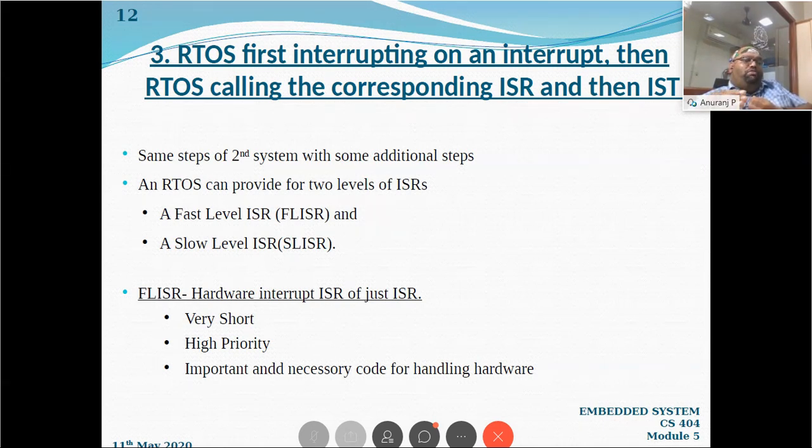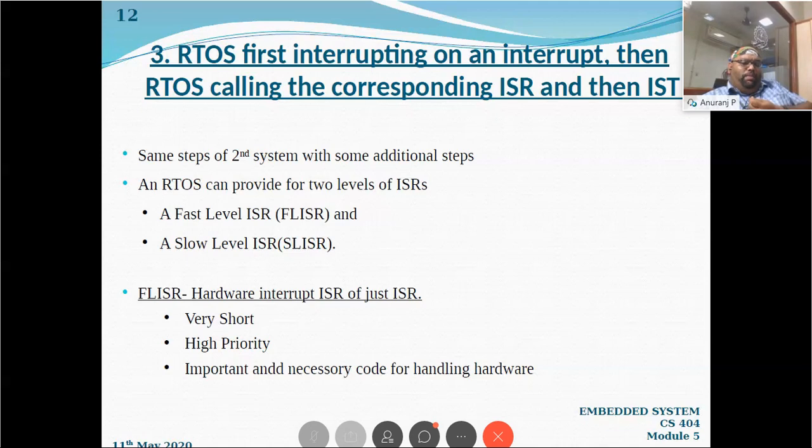There are 2 types of ISR actually. The first one is a fast level ISR. What do we mean by a fast level ISR? Fast level ISR is the actual ISR that we are discussing, the interrupt service request, the IRQ which is coming from the hardware resource. That is a fast level ISR, and there is a slow level ISR as well.